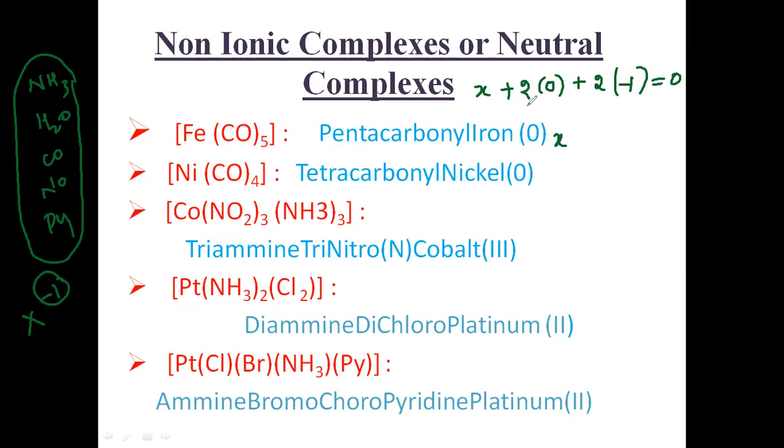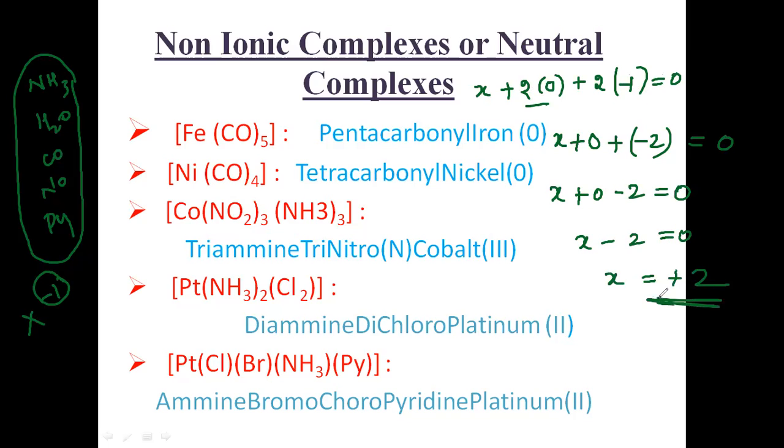Then x plus 2 into 0, that is 0, plus 2 into minus 1, you will get minus 2, is equal to 0. That is x minus 2 is equal to 0 here, and x is equal to plus 2 here. This is the oxidation state of the platinum.